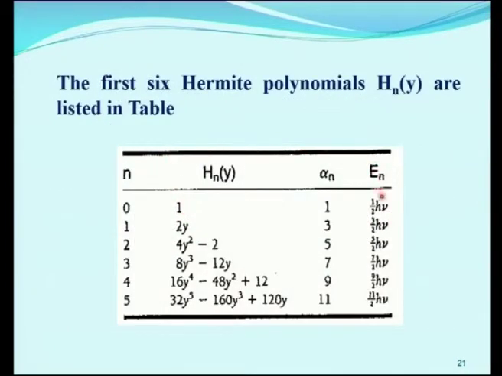So, this table shows the 6 Hermite polynomials. We know that n is a quantum number, varies from 0 to 5. So, there are 6 corresponding Hermite polynomials, then corresponding alpha n values, then corresponding energy eigenvalues En. So, En varies from 1 by 2 h nu to 11 by 2 h nu.